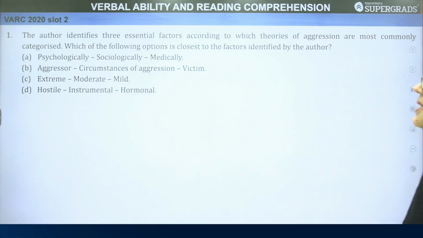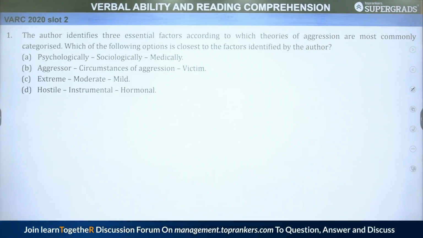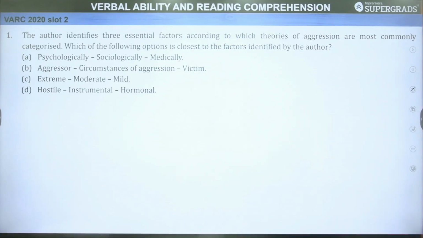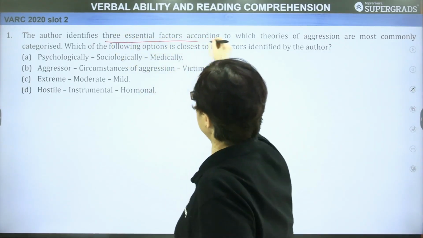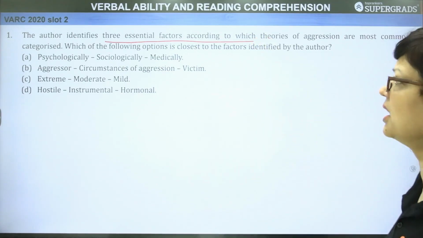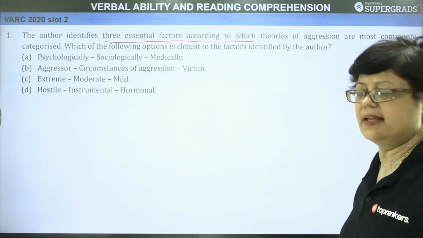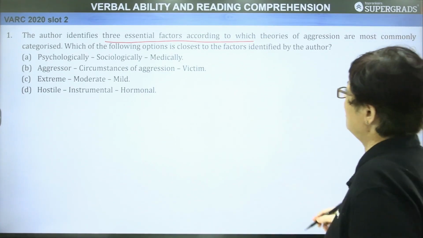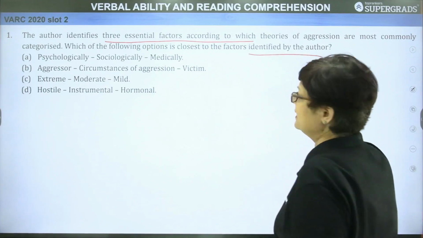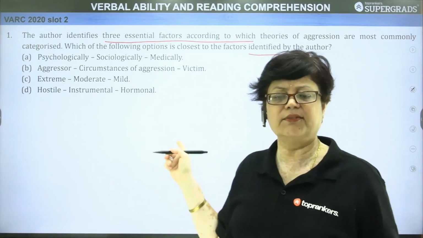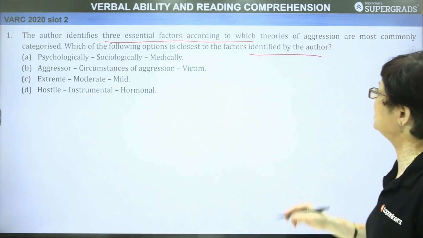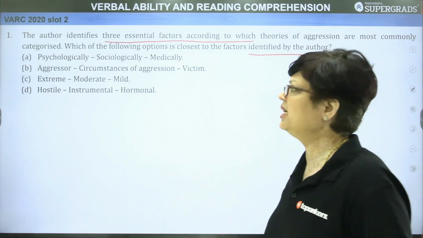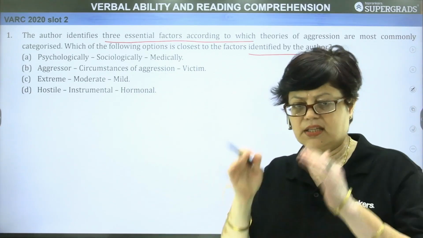So, look at the first question. The author identifies three essential factors according to which theories of aggression are most commonly categorized. The three essential factors means important factors because of which these theories are organized and categorized. Which of the following options is closest to the factors identified by the author? So here we have been given four options in which three key variables have been given, the factors according to which the theories have been formulated, categorized or classified.